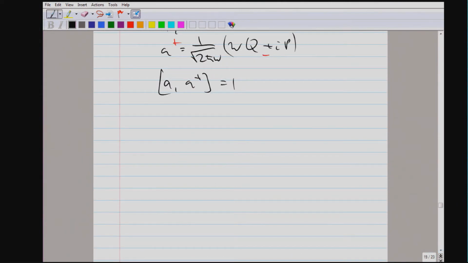We can express P and Q by A and A dagger, but P and Q were related to the vector potential A, and the vector potential squared defined the energy. So now we have an expression for the energy which no longer involves A or P and Q, it involves A and A dagger. And surprise, surprise, we find that our total energy, because we have operators now, has become a Hamiltonian, with this well-known result with the photon number operator, A dagger A, plus 1/2.